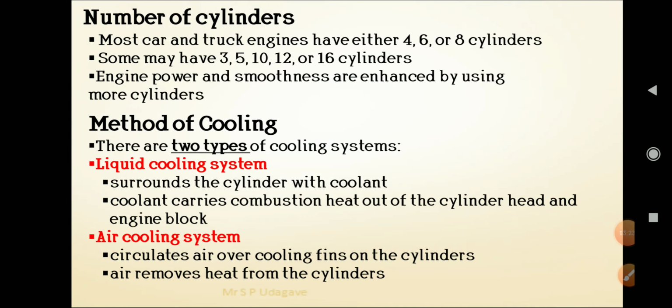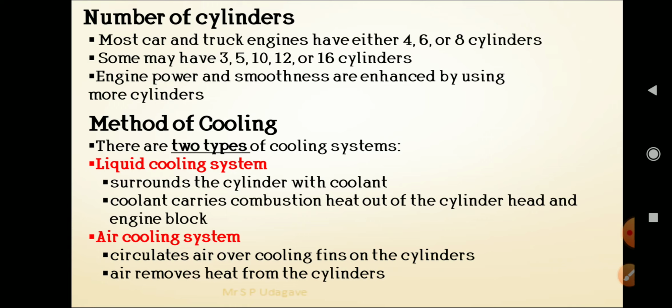So again, that is a classification of automobile engines based on the number of cylinders. Most of the cars, trucks and engines have either 4, 6 or 8 cylinders, or some have 3, 5, 10, 12 or 16 cylinders. Engine power and smoothness are enhanced by using more cylinders.